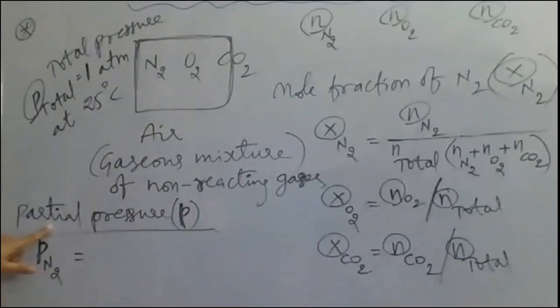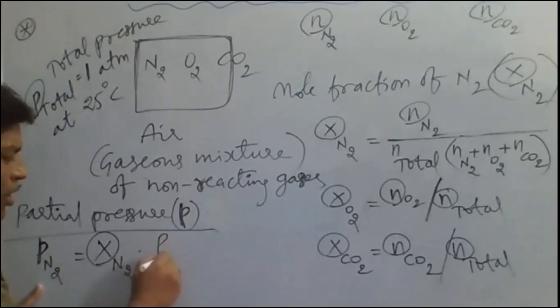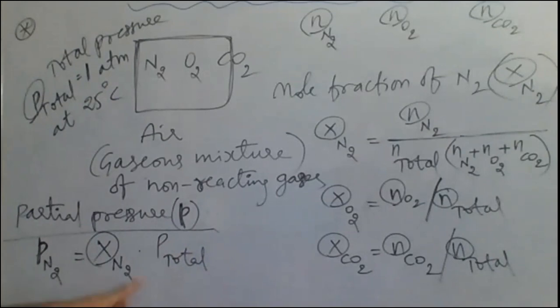Now how do we calculate the partial pressure here? The partial pressure of nitrogen is equal to the mole fraction of nitrogen times the total pressure of the gaseous mixture. So the total pressure of the gaseous mixture times the mole fraction of that particular gas is equal to the partial pressure of that gas. The partial pressure of a particular gas is the product of its mole fraction and the total pressure of the gaseous mixture.